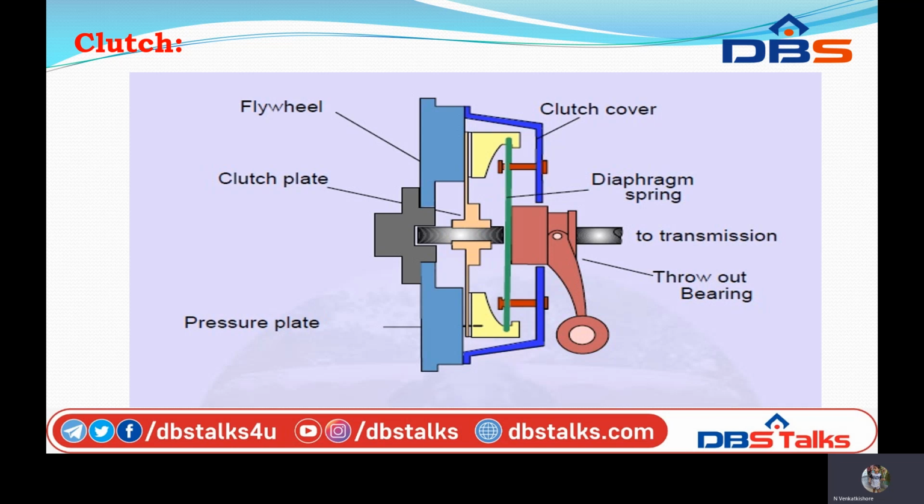Engaging is the movement towards the flywheel, and disengaging is the movement back away from the flywheel. The intensity of pressure, or axial pressure exerted by the spring, provides the frictional force in the circumferential direction.